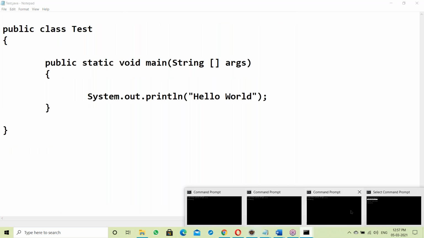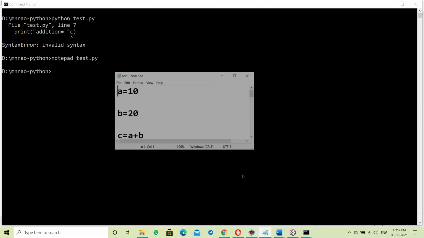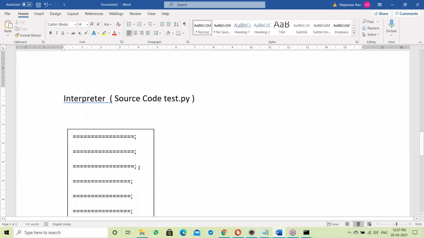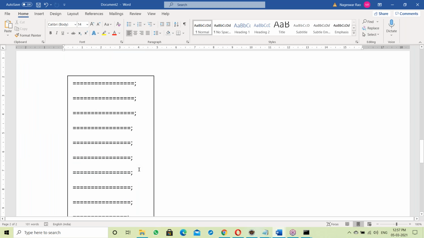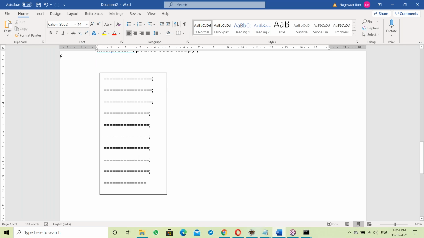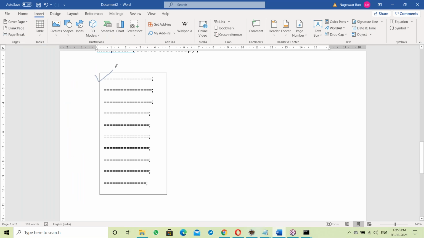There are statements: first statement, next statement, next statement, line by line. Now, how does the interpreter work here? First of all, the interpreter checks the first statement.